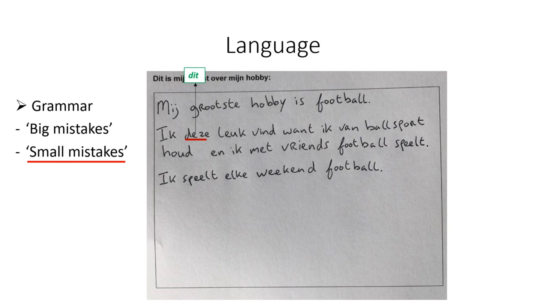The next small mistake that we saw was "elke". So "elke" should actually be "elk" without an E, because it goes with "weekend", and weekend is "het weekend". So when an adjective is undecisive, like it is here, and it is before a noun, like "weekend" in this case, and the noun is "het", then there's no E at the end. So it should be "elk weekend" and not "elke weekend".